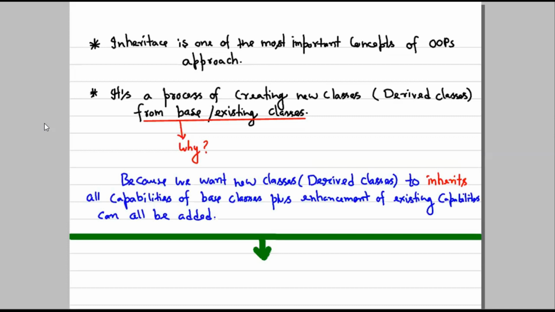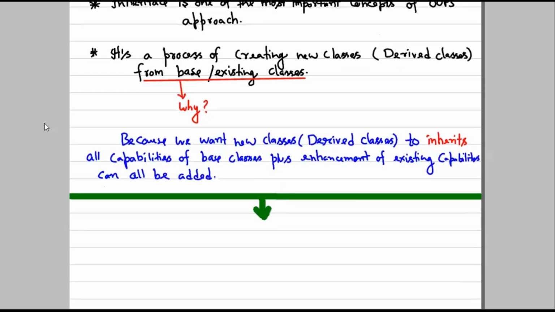Suppose we have created some task in one class, and we are creating another class, and we know that this class should also provide the features or functions the previous class already has. In that case we don't need to redefine those tasks in the new class. We can simply inherit that class, and redefine, or define our new methods in the new class. So it would be more powerful.